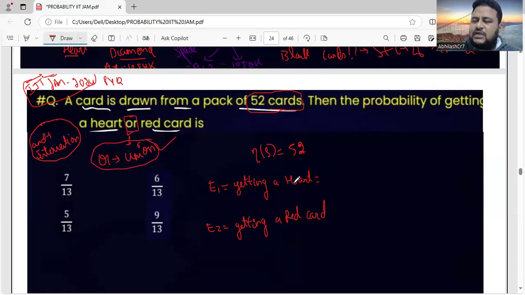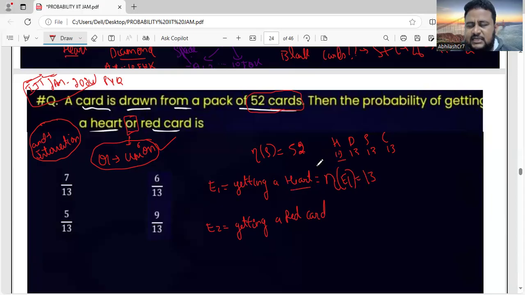I told you there are 4 types of cards. One of the types is heart. That is heart, diamond, spade, club. That is 13 hearts, 13 diamonds, 13 spades, and 13 clubs. So getting a heart is E1. Cardinality of E1, getting a heart, is 13, because how many hearts are there in 52 cards? 13 hearts are there.